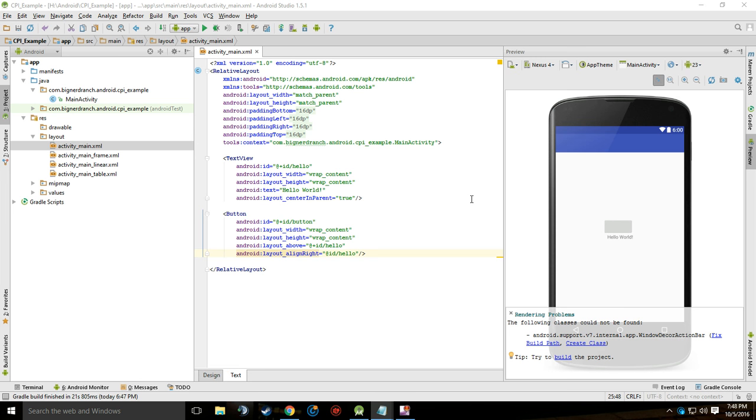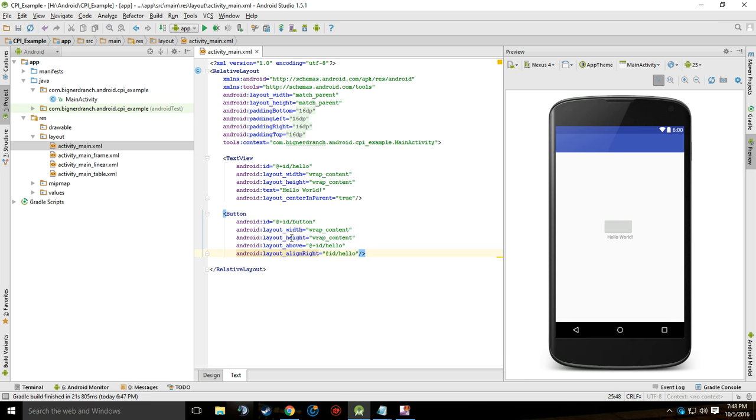The position of each view can be specified as relative to sibling elements, such as left or below another view. So what that means is this button is aligned right to ID of hello, which is the text view. So this button is aligned right to this text view.